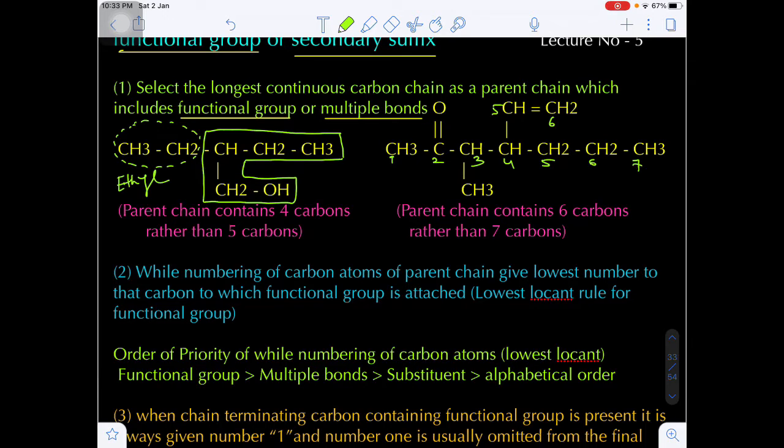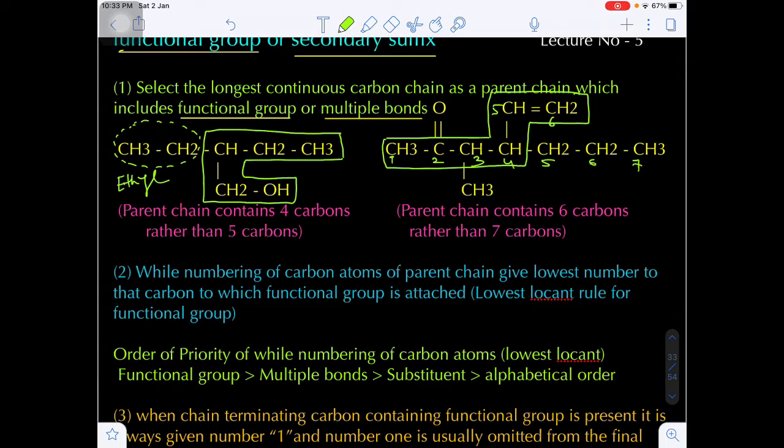So now I am considering as the principal, otherwise parent, carbon chain the one which includes the double bond as well as the functional group. Even though this is not the longest carbon chain, we are still considering it, because the maximum number of unsaturations should be present in the principal chain along with the functional group.